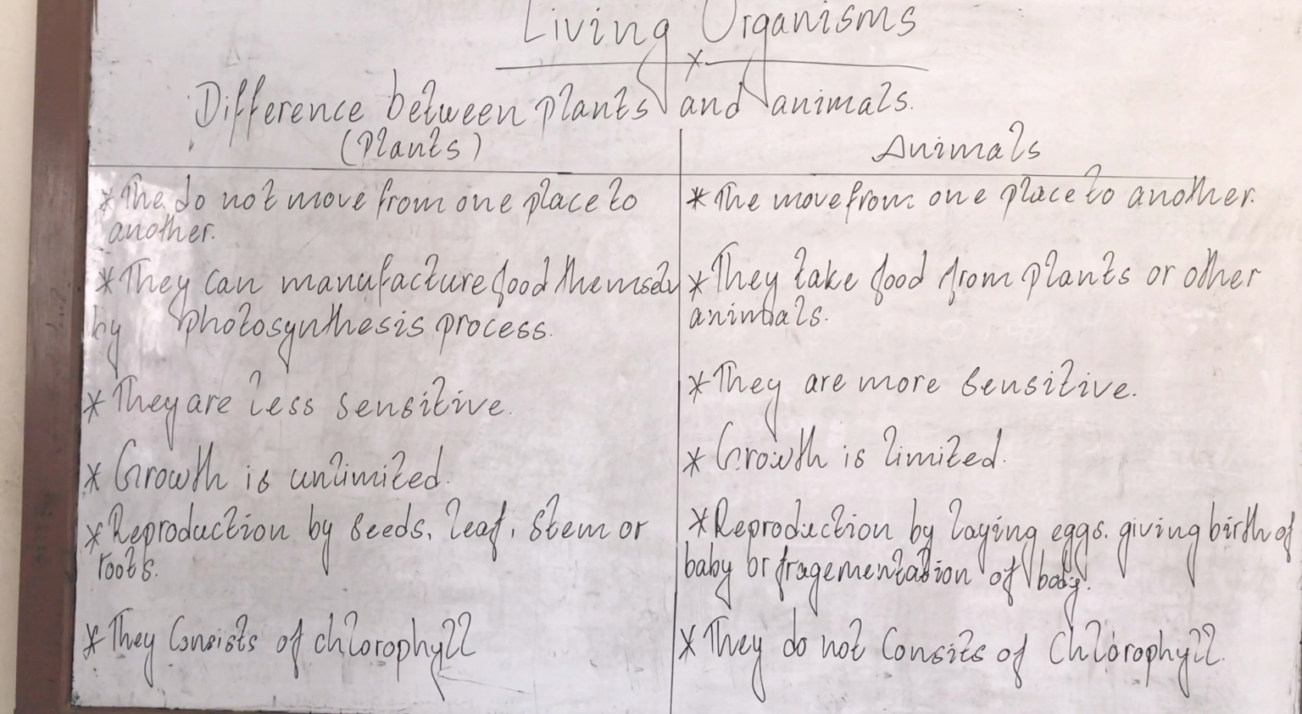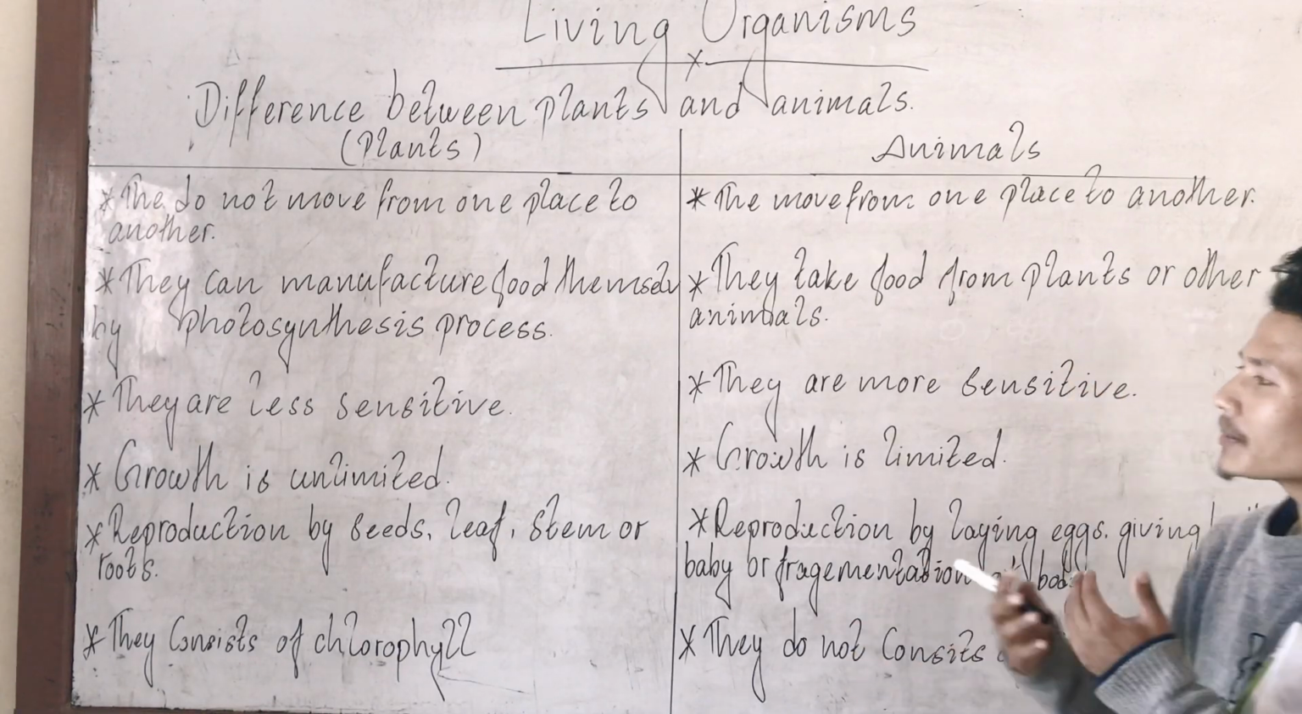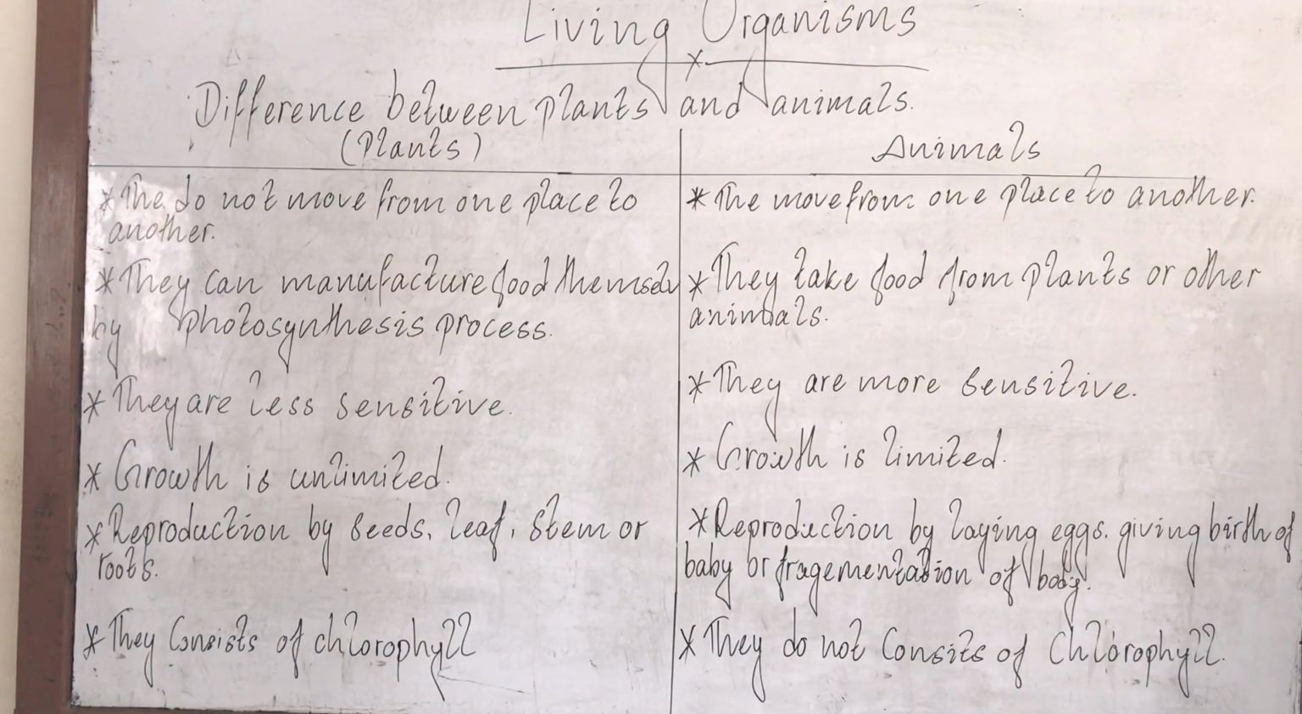But they are more sensitive. Animals are more sensitive than the plants. ठीक छ, plants को comparison मा animals लाई हेर्ने भने चाहिँ animals are more sensitive. Okay, because के भन्छ, animals need to walk, they need to eat, they need to take care of themselves, they need to take care of their body, their cells. That's why they are very sensitive.